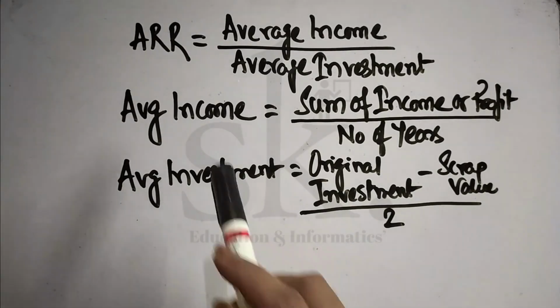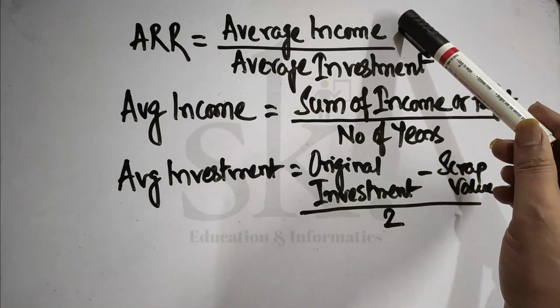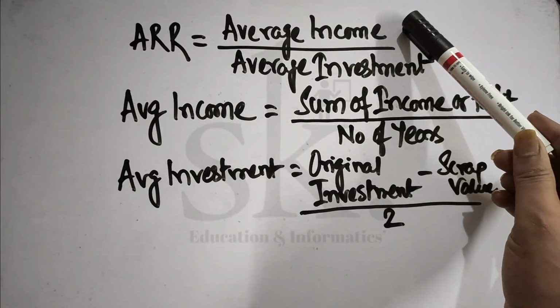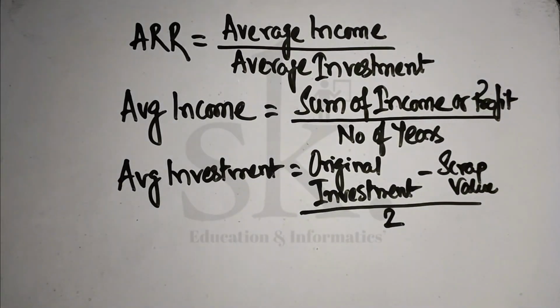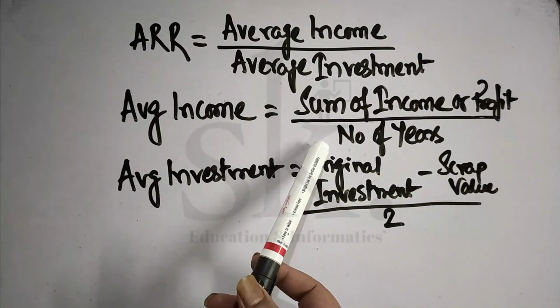So ARR is average income divided by average investment. If you remember, I said it's always required to remember this particular point, that average income is basically an income or profit which is after depreciation and after tax. Average income is calculated by the sum of income or profit, taking all the years into consideration, divided by the number of years.